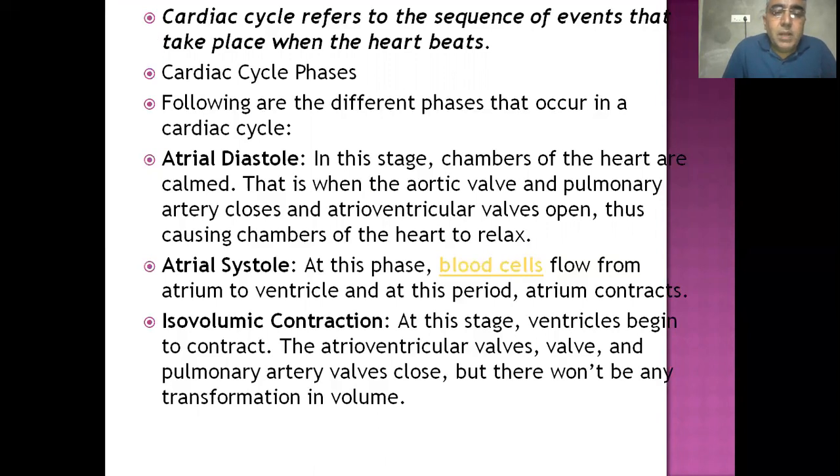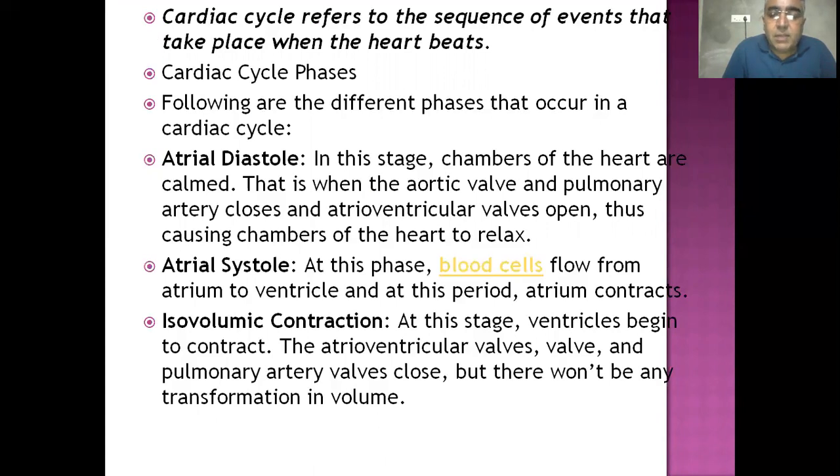First of all, the chambers of the heart are in a relaxed mode, and therefore atria and ventricles are in relaxation. In this stage, the chambers of the heart are calm. That is when the aortic valve and pulmonary artery valve close and the atrioventricular valve opens, thus causing the chambers of the heart to be relaxed.